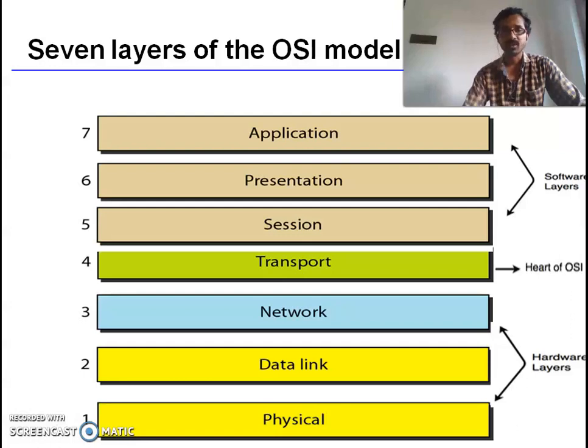In the OSI model, at the sender system, these seven layers work from higher layer to lower layer, that is, top to bottom. At the receiver section, these seven layers work from lower layer to higher layer, that is, bottom to top, like this. So these are the seven layers of the OSI model.